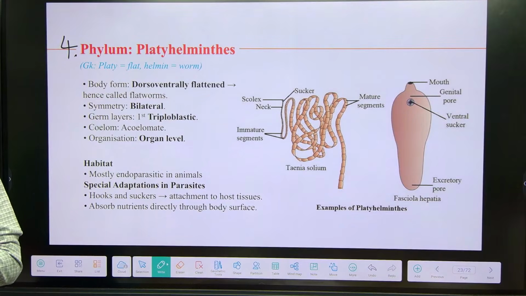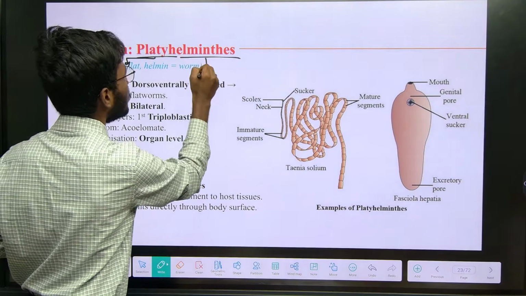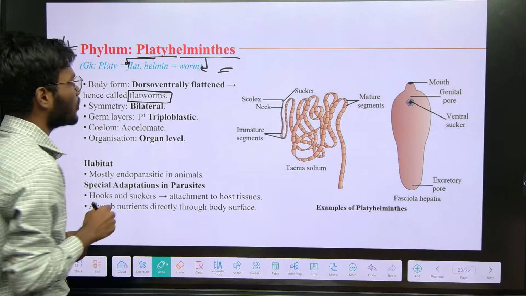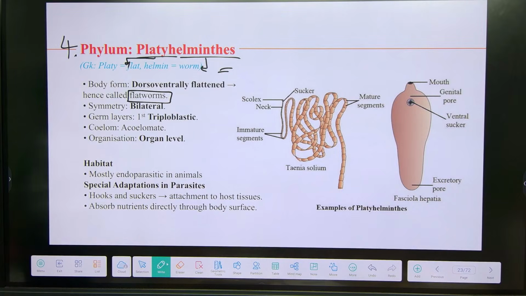Platyhelminthes. The name is derived simply: platy means flat, and helminthes means worms. So these are called flatworms. Simply remember, Platyhelminthes means flatworms. Why are they called flatworms?